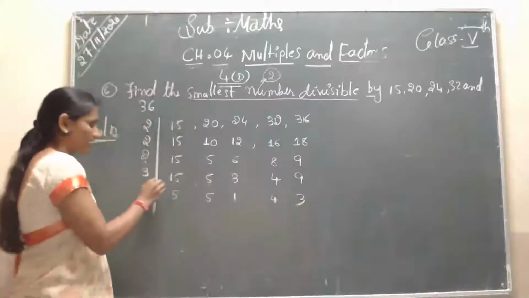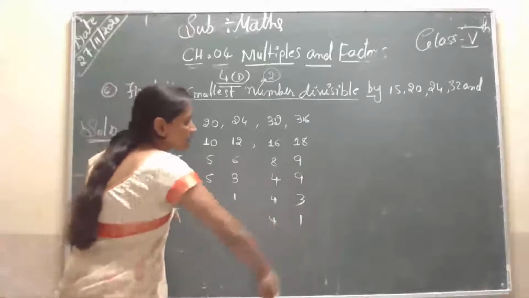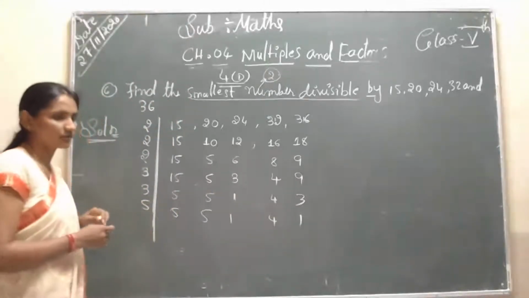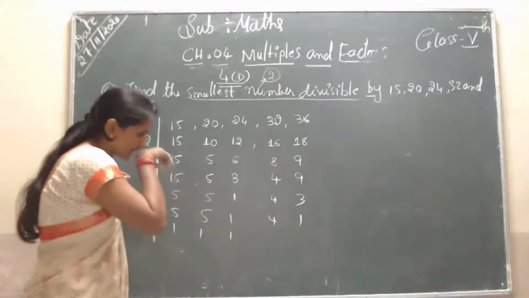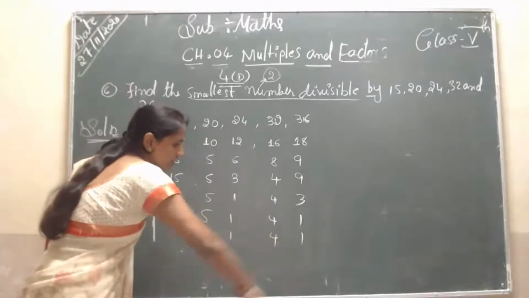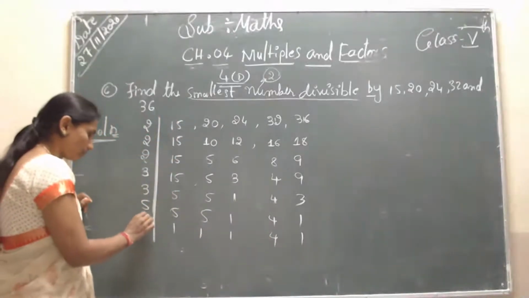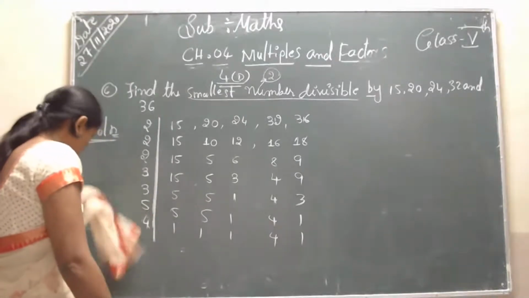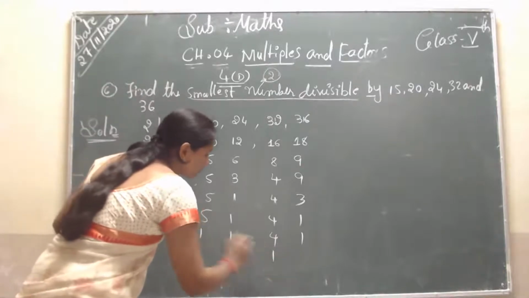Next, students, now take 3 again. 5 is not, 4 is not, 3 ones are 3. Now take 5. Students, now we have to take 5. 5 ones are 5, again 5 ones are 5, 1 ones are 1, 4 is as it is, 1 ones are 1. Okay, next, the last number, you have to take 4. Directly you take 4, so 4 ones are 1.